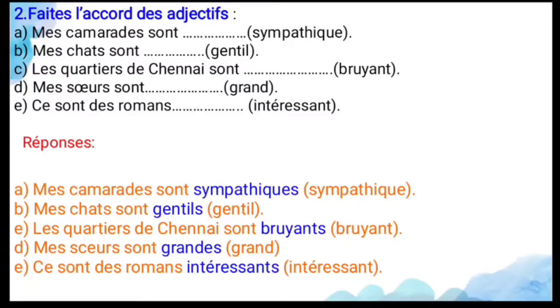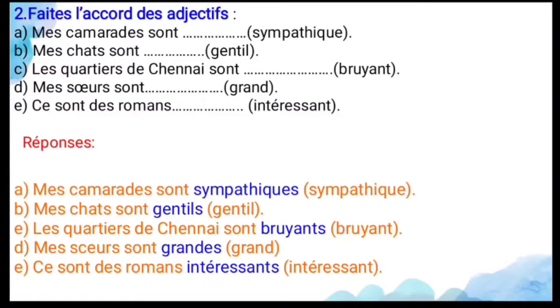And then mes sœurs sont grandes. My sisters. So my sisters, it's a feminine noun only. It is a plural. This is not a singular. These are the plural noun. So my sisters, and grand means what? Big or tall. So here you have to add es. Why? Because my sisters is a feminine plural. For that feminine plural you have to add es.